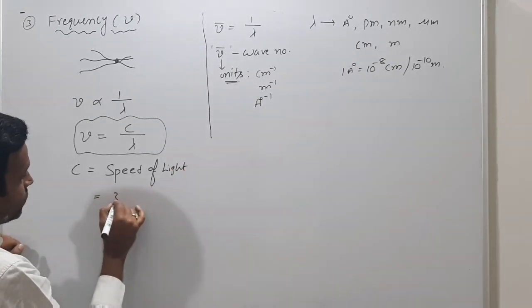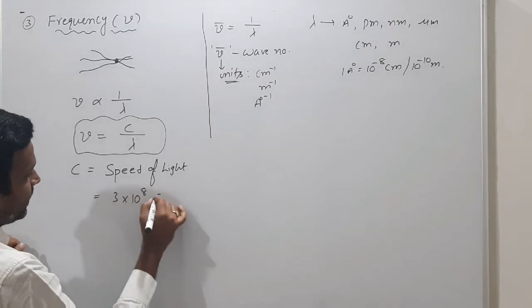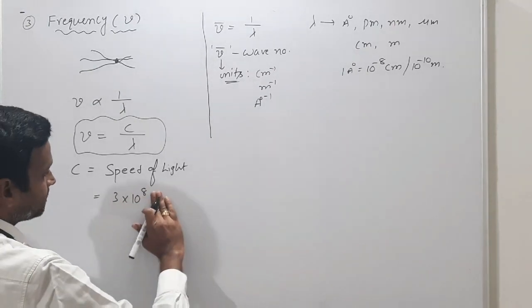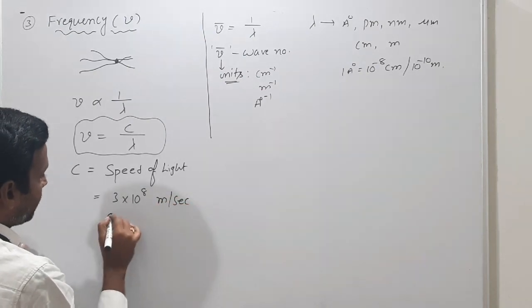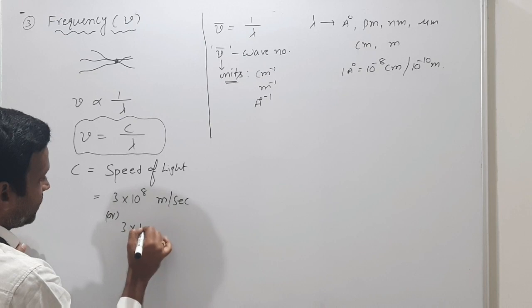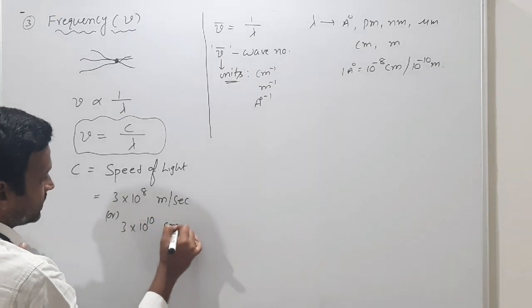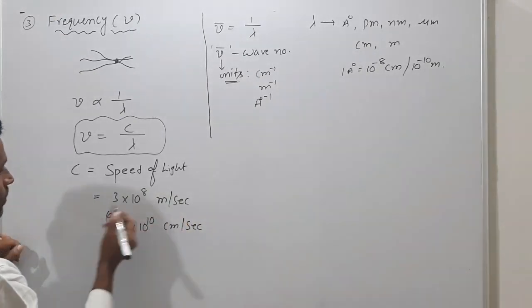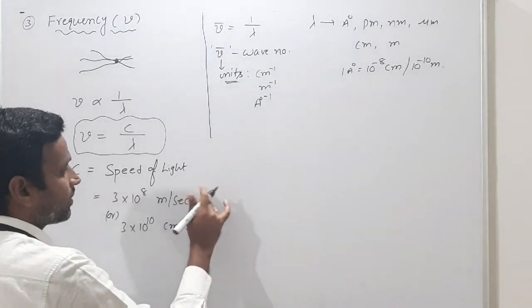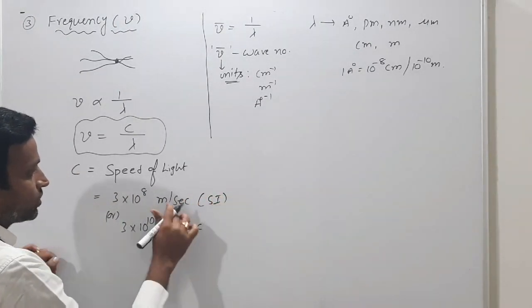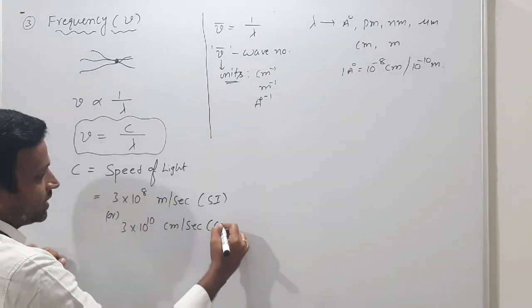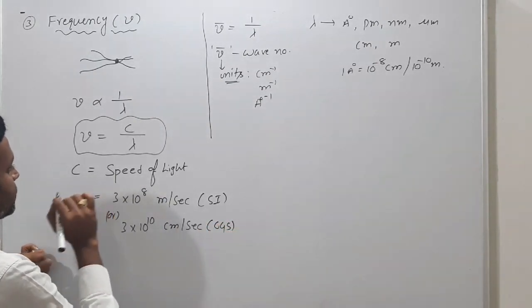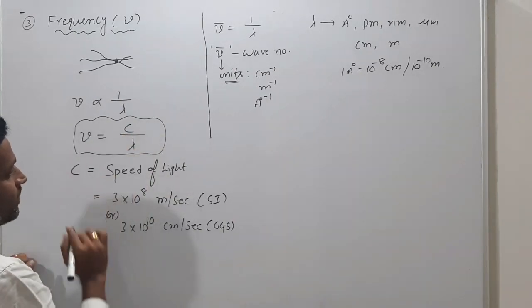So it has a value: 3 into 10 power 8 meter per second, or else 3 into 10 power 10 centimeter per second. In SI units we use meter per second, and centimeter per second is the CGS unit. So nu is equal to c by lambda.